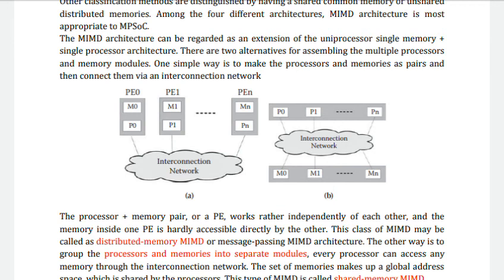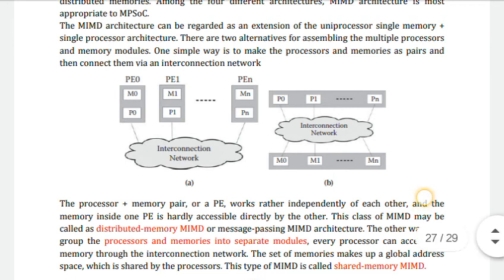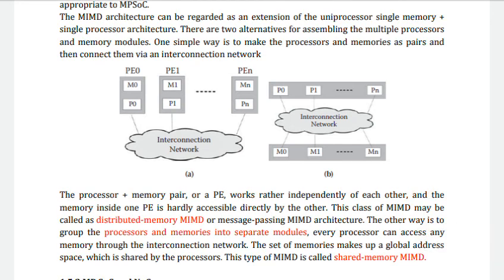There are two alternatives for assembling multiple processors and memory modules. One simple way is to make the processor and memory as pairs and then connect them via an interconnection network.